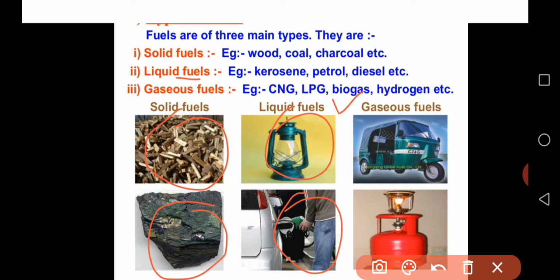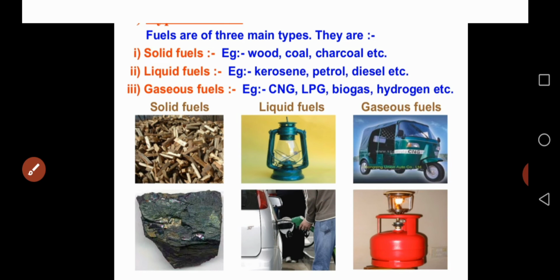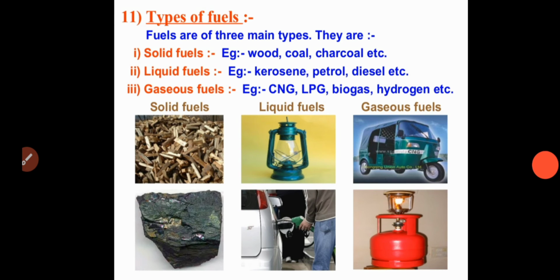Similarly, gaseous fuels, examples are CNG, LPG, biogas, hydrogen gas, and some other fuels also. So there are three types of fuels: solid fuels, liquid fuels and gaseous fuels.